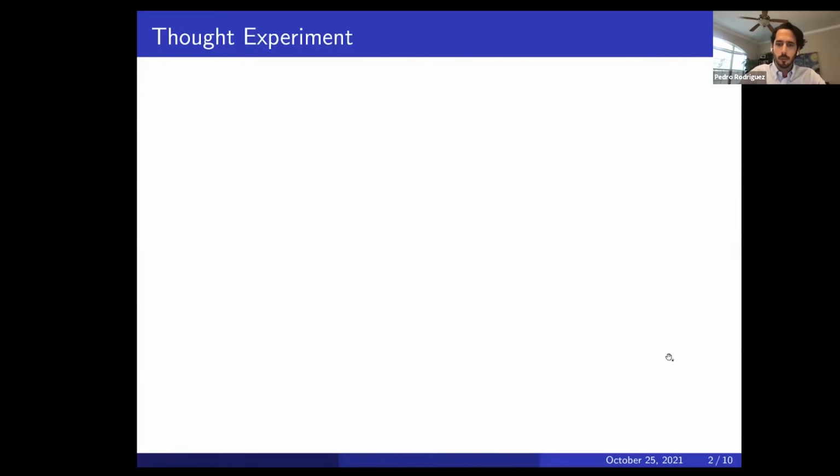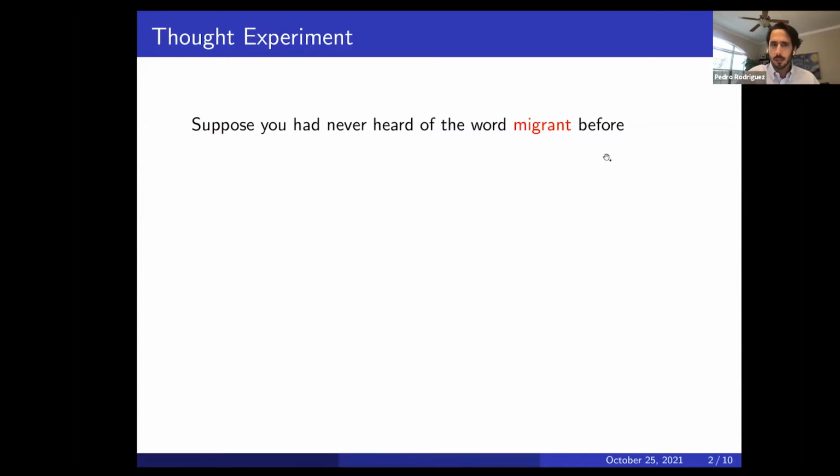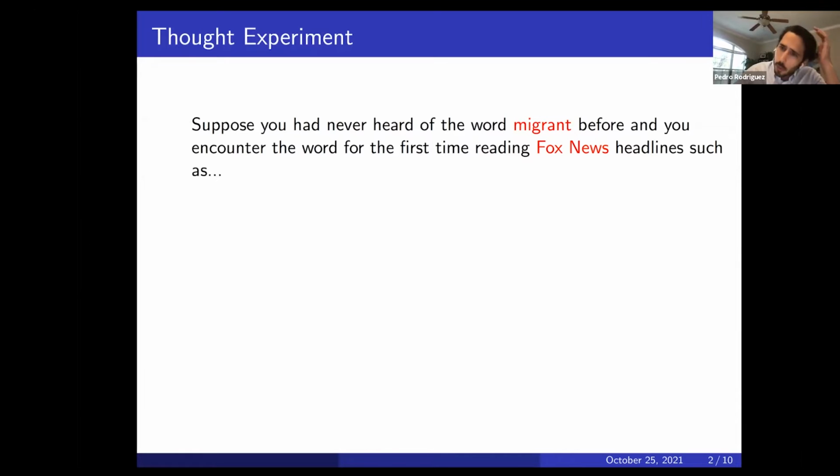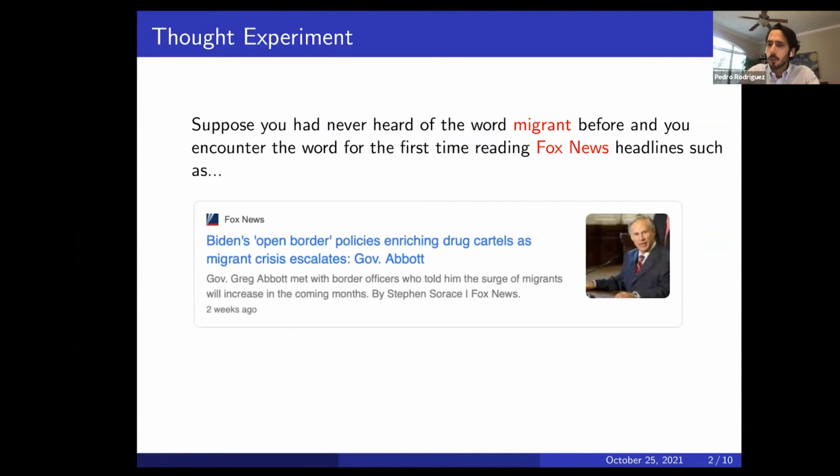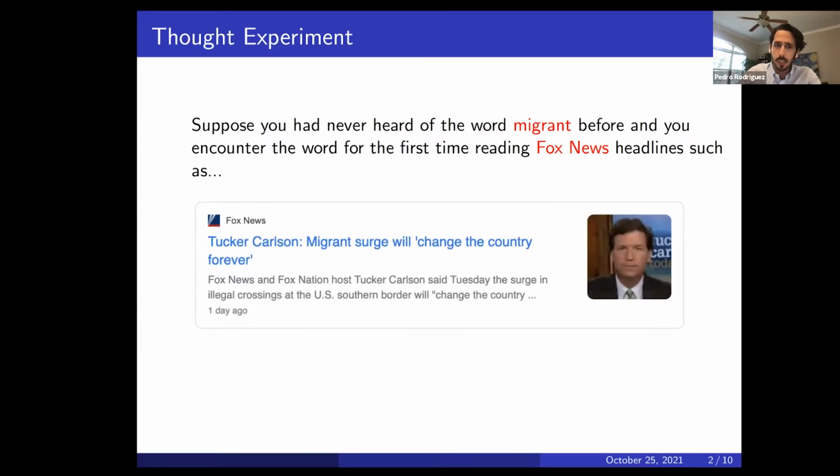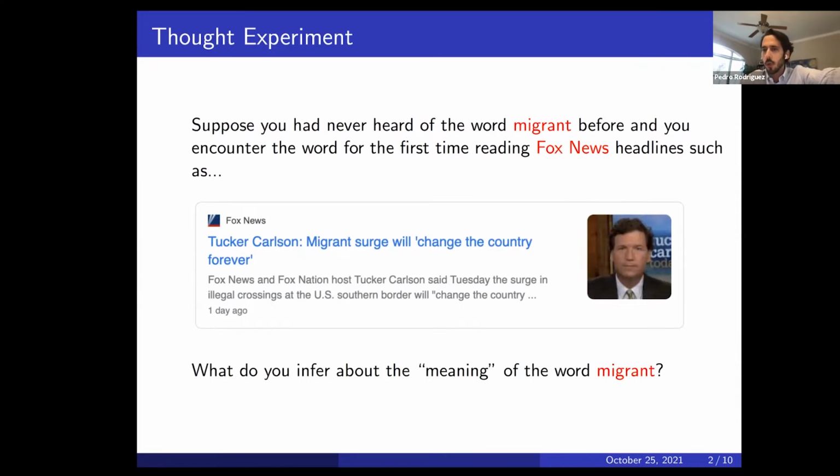Here we go. All right, so I'll get started with a thought experiment to set the scene. Suppose that you had never heard of the word migrant before, and you encountered the word for the first time reading Fox News headlines, such as the following, where the word migrant appears in the context of such words as drug cartels, open borders, security crisis, surge, and so forth. So the question is, what do you infer about the meaning of the word migrant from reading these headlines?